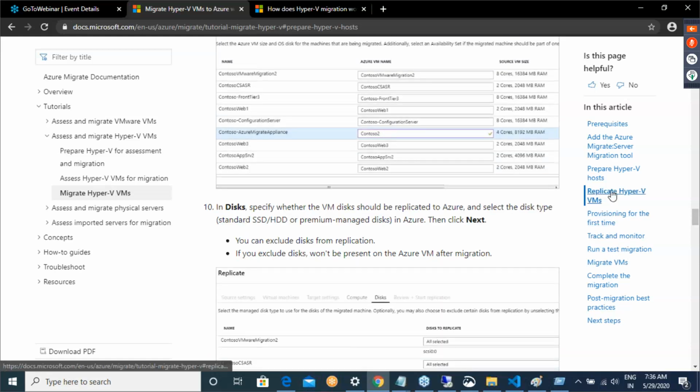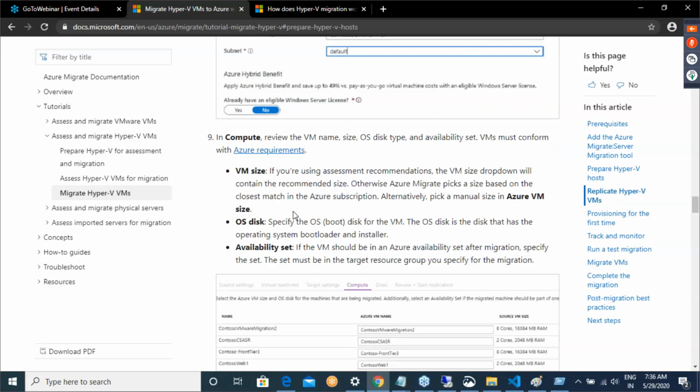Or do you want me to show replication also in the classroom? Because if I show replication it will take some time. Replication will take at least 5 to 6 hours, so we would have to wait that amount of time for this to finish. So can I do the replication offline?